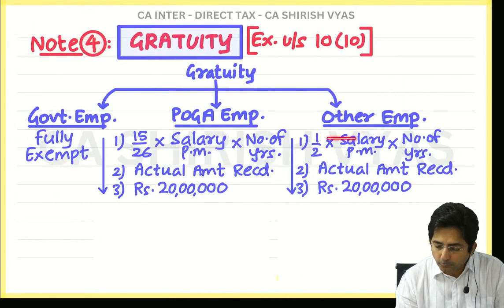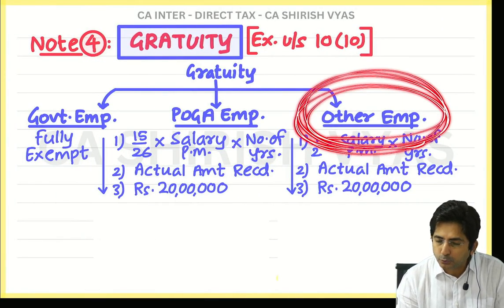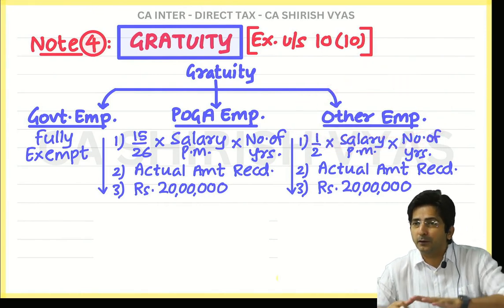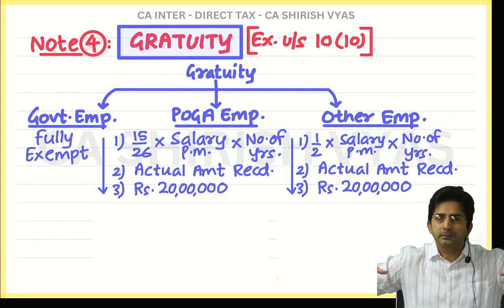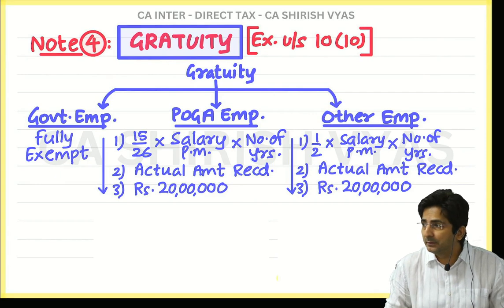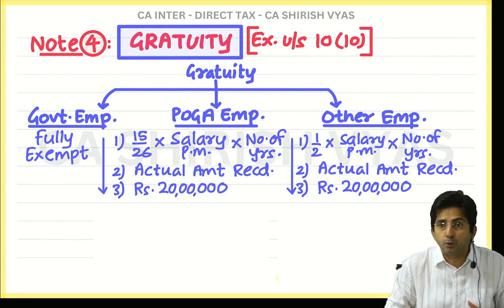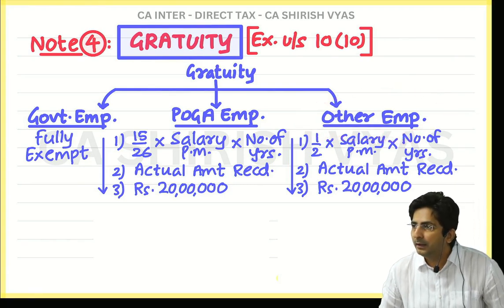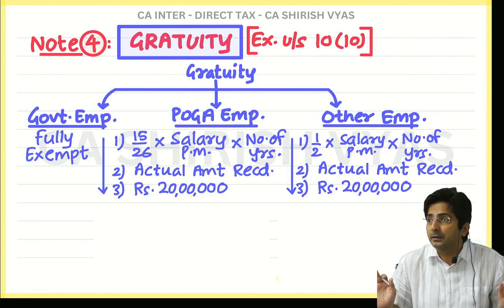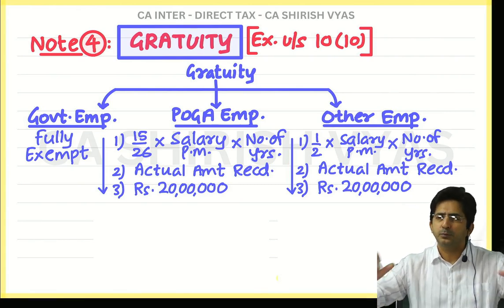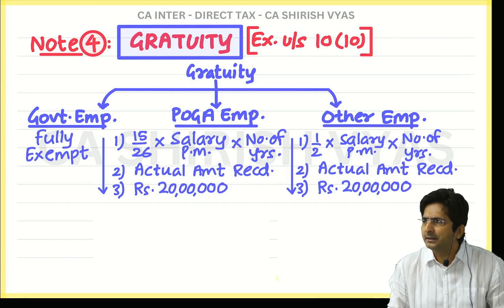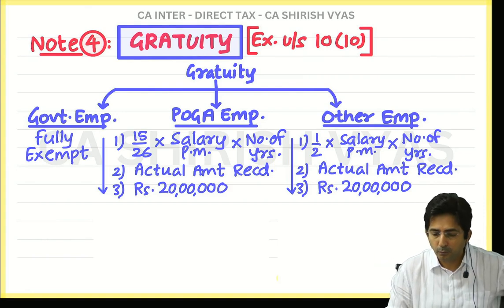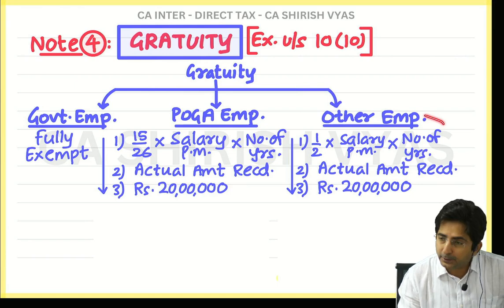But tell me, for other employees, is there any law like the Payment of Gratuity Act? No. So here there is nothing like partiality to favor employees. Here the law is neutral. See, POGA is trying to be partial with employees, that he should get more amount, he should get more amount. That's why they are taking 26 days. But for other employees, there is nothing like POGA. And income tax law doesn't become partial. They treat everyone normally. So that's why they are applying the normal mentality of 30 days. That's why 30 days, and that's why 15 upon 30 will become half. Okay. Now it looks like everything is over.